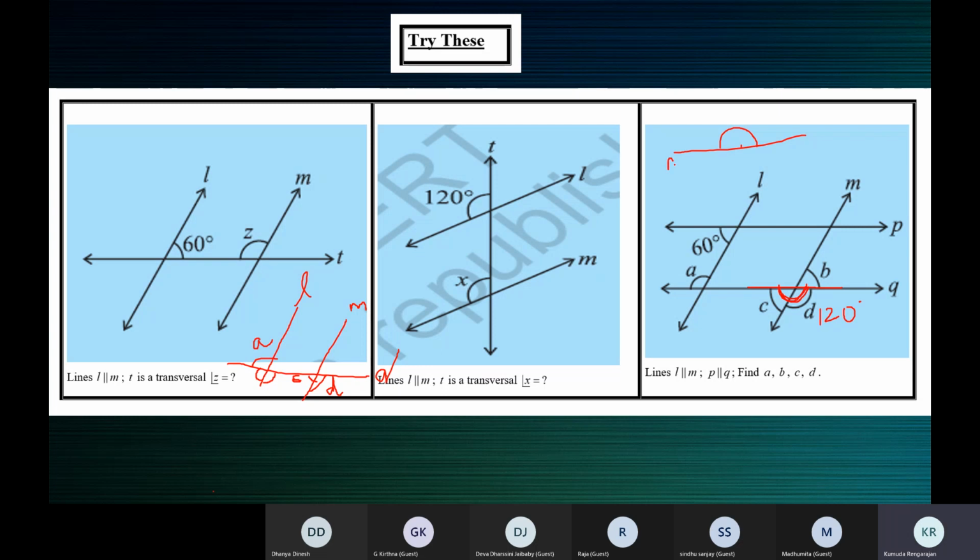See, when you have a straight line, this angle is 180 degrees. If I mark here A, O, and B, angle AOB is 180 degrees.